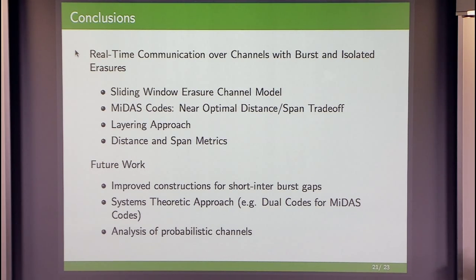I should mention we have also looked at the network streaming problem, where we have found rank distance counterparts of these codes. Instead of MDS convolutional codes, we are looking at codes with rank distance in the convolutional setup. It will be interesting to look at a systems theoretic approach, so looking at dual codes for MIDAS, for example, understanding these trade-offs more from a fundamental systems theory point of view, and also looking at the probabilistic channels directly instead of doing the deterministic approximation and finding codes. Maybe there are good lower bounds on the loss probability directly for the Gilbert-Elliott channel, and that can be used to compare our achievability results. So I think I'll stop here.